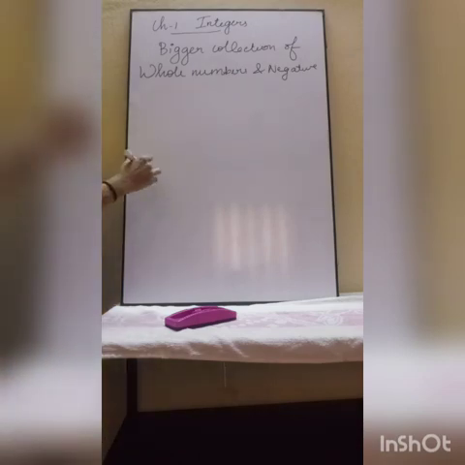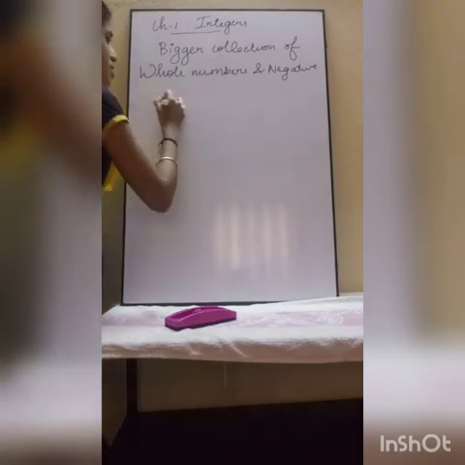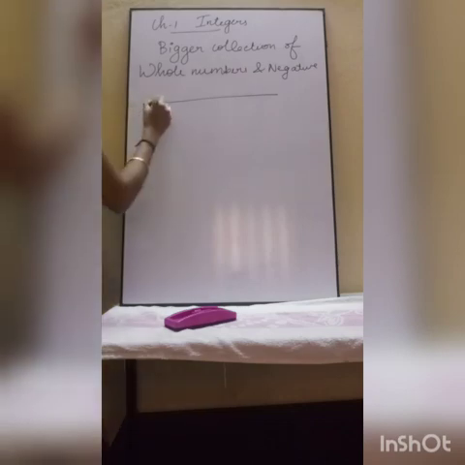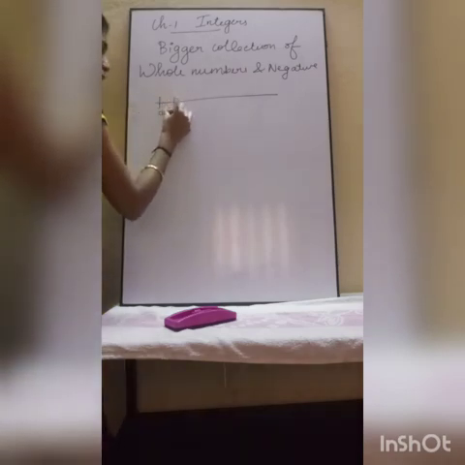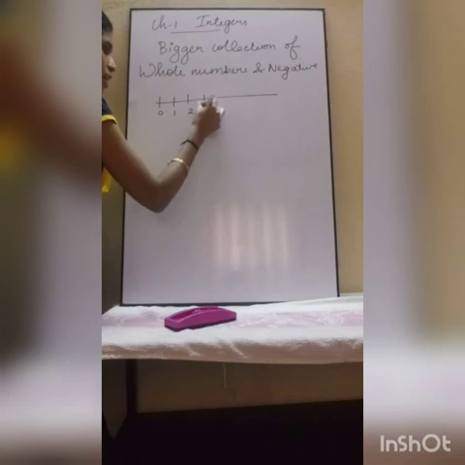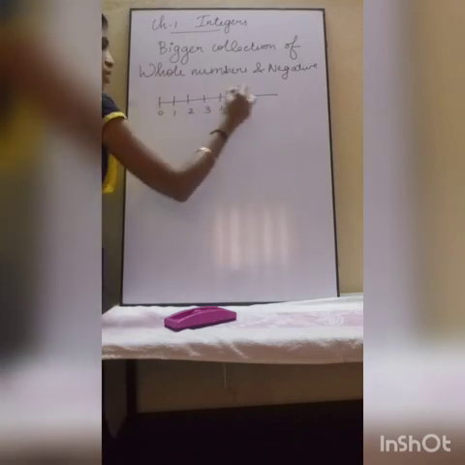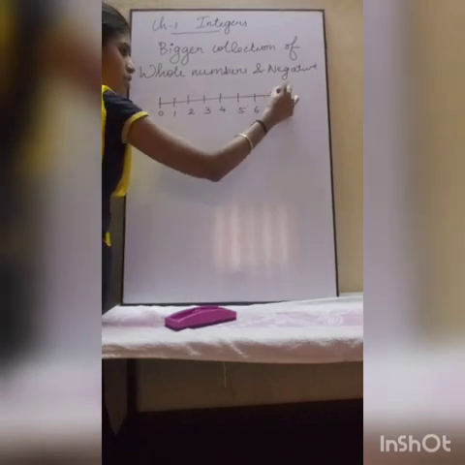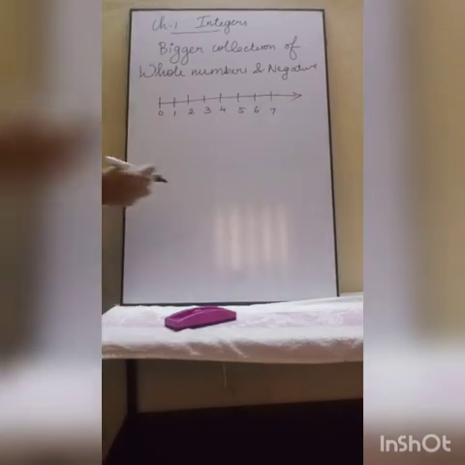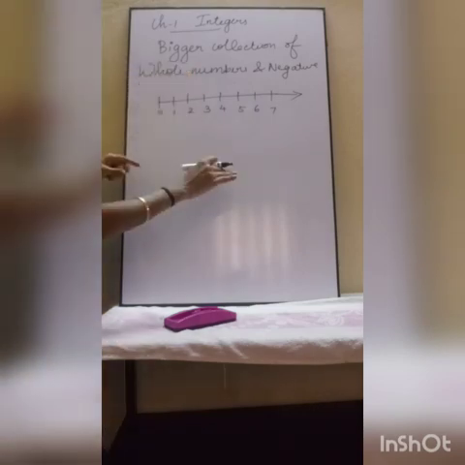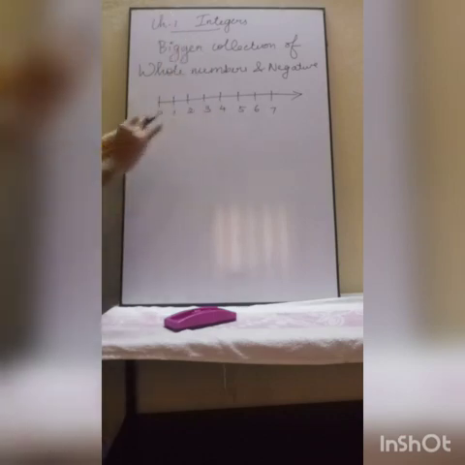So how can you represent integers on a number line? You have represented numbers like whole numbers on a number line. How? 0, 1, 2, 3, 4, 5, 6, 7. Like this you have represented the whole numbers on a number line, right? Likewise, we can also represent integers on a number line.